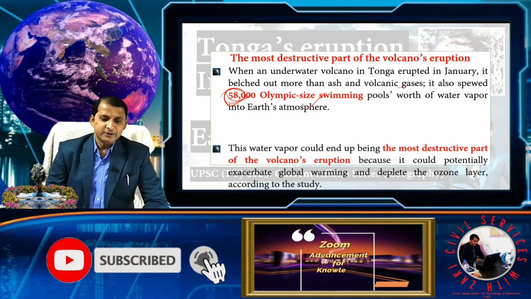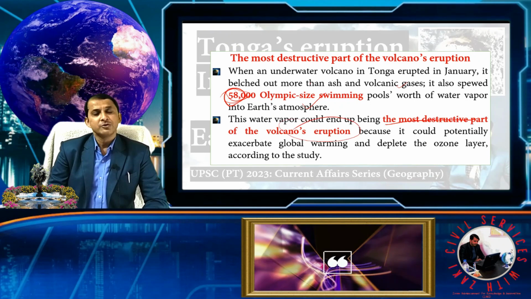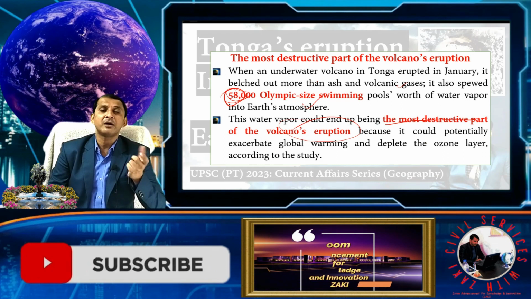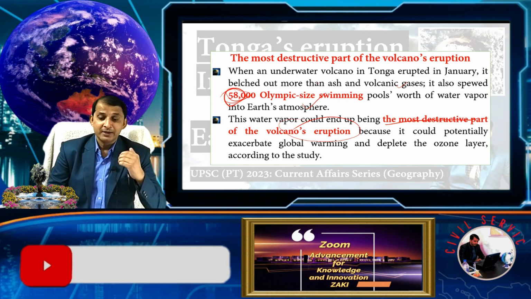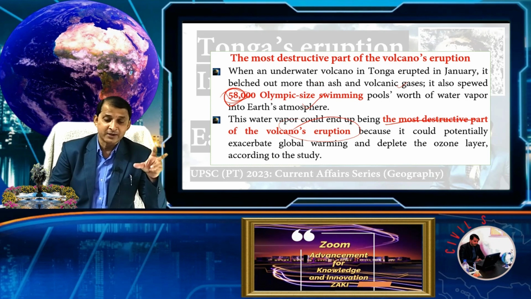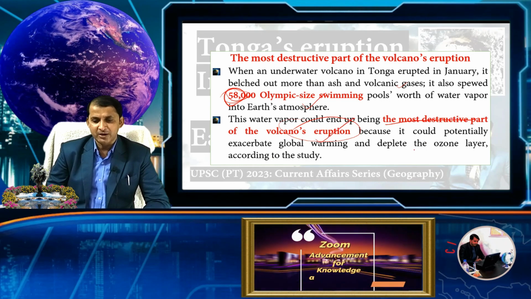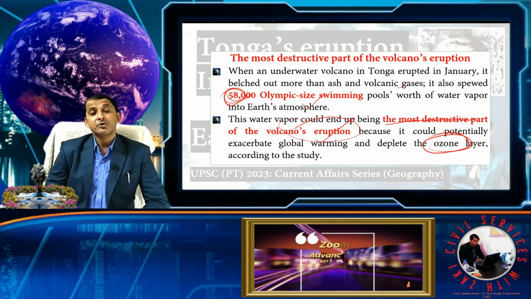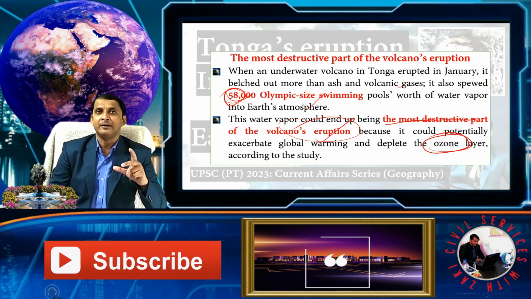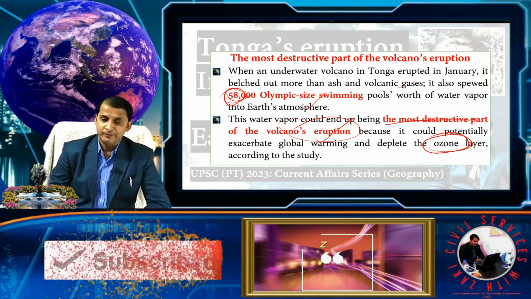So as you know, this water vapor could end up in the most destructive part of the volcano eruption. Basically, this water vapor creates a global warming effect. That's why scientists are very concerned about this water. It can also increase global warming and deplete the ozone layer. So this water is also very dangerous for our ozone layer, because it can decrease the ozone.